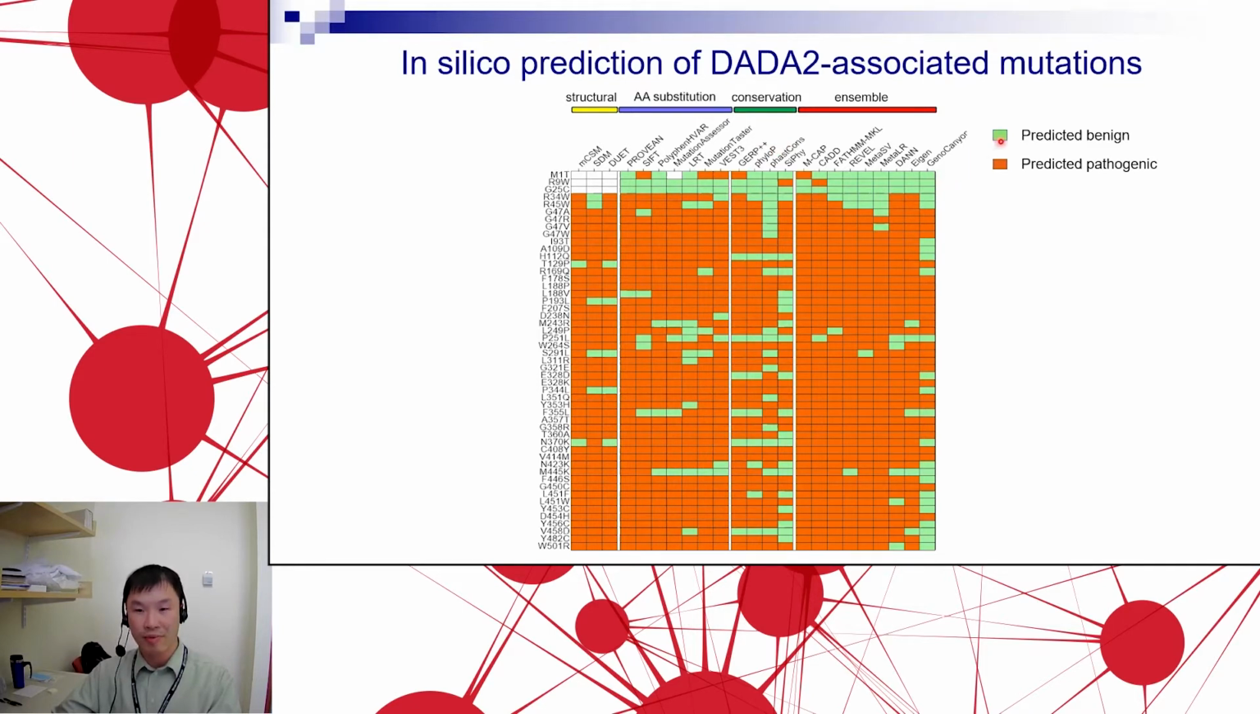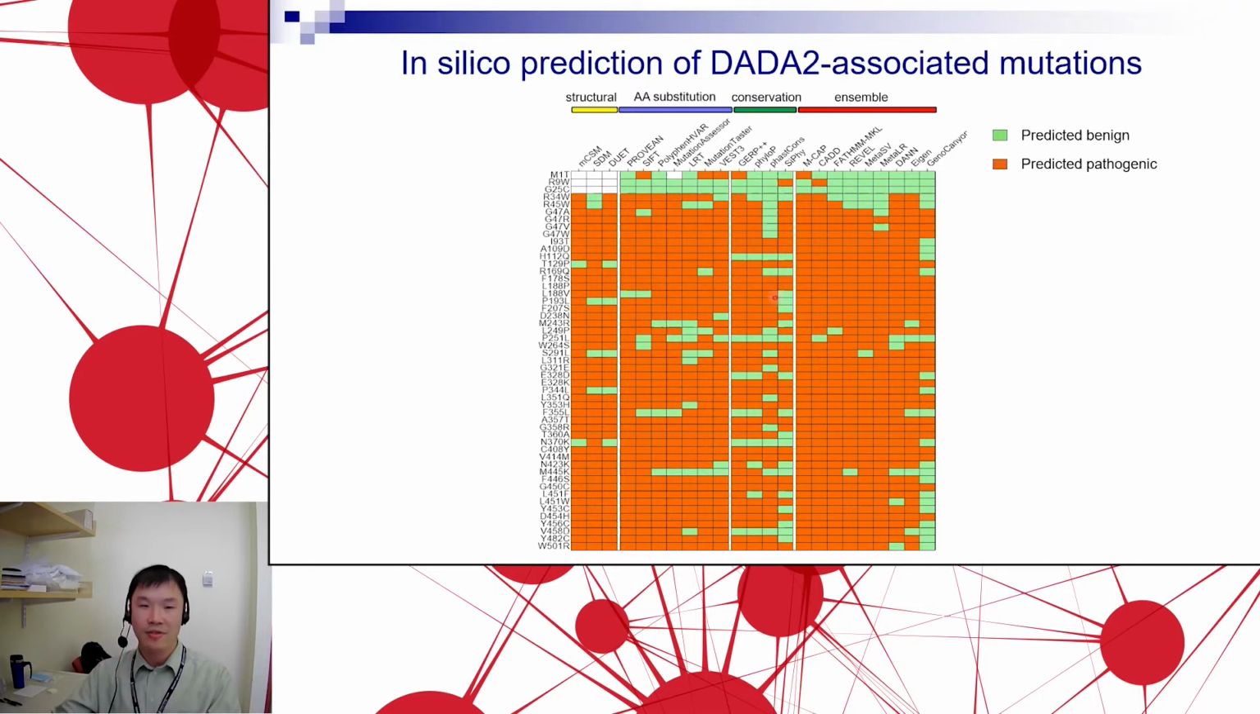If it's a green box, that would be predicted as benign, and if it's orange, then it's predicted as pathogenic. So you can see overwhelmingly that these algorithms work quite well. Most of these boxes are orange because we expect them to be pathogenic based on findings in patients with a particular phenotype. For example, the CADD score, which is widely used as a prediction of pathogenicity, correctly predicted almost every single mutation with the exception of just a few.